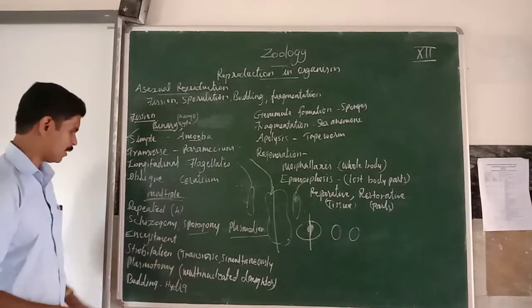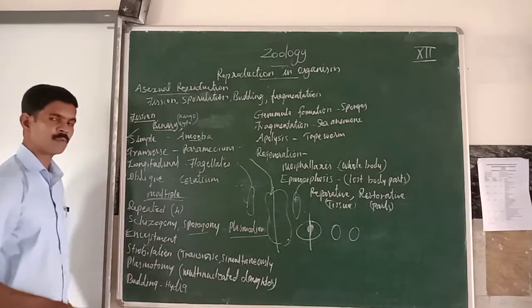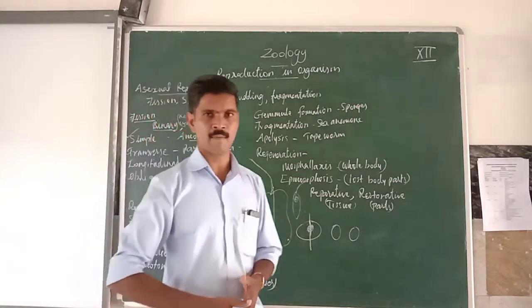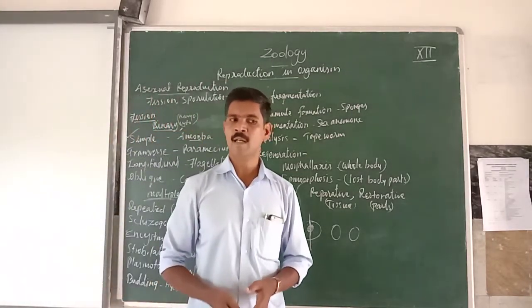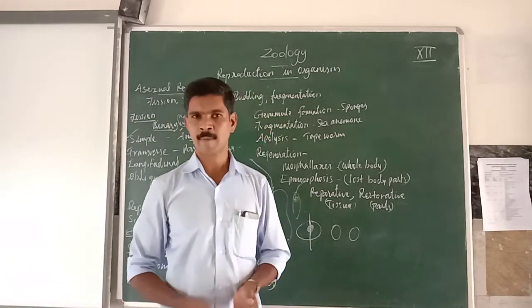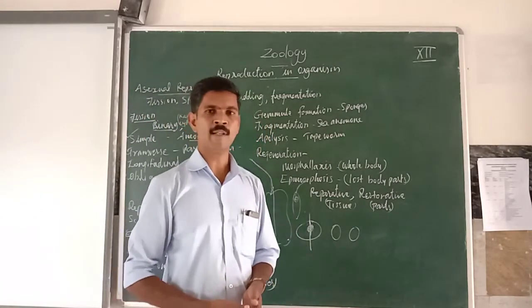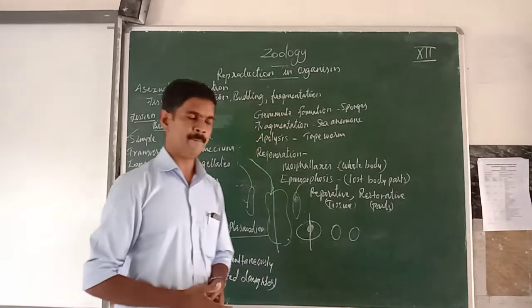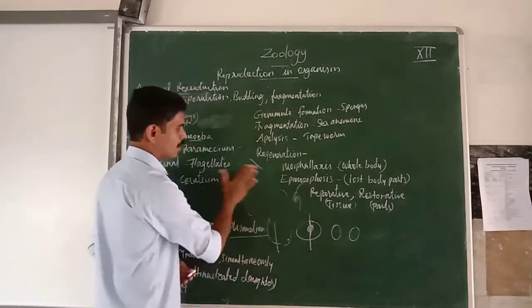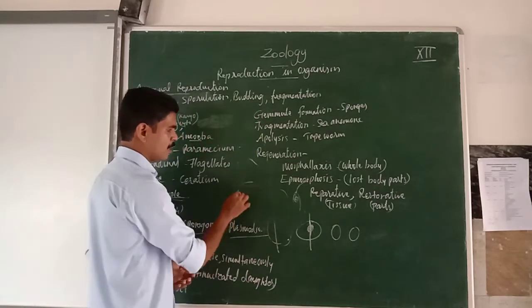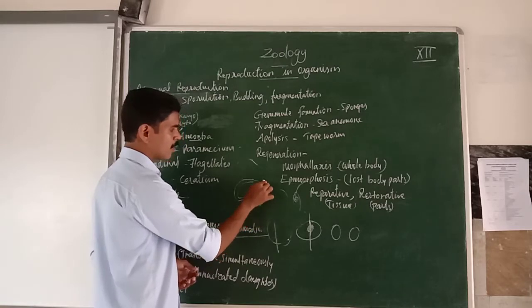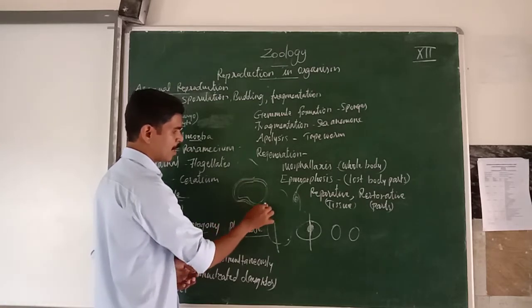Then next, encystment. Next 2-mark question: encystment. During unfavorable conditions, such as shortage of food, extreme temperature or flood, single-celled organisms like amoeba produce a 3-layered outer covering around themselves. The body of the amoeba is covered with 3 layers.